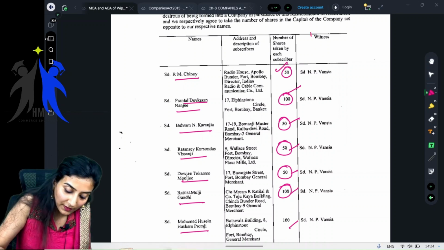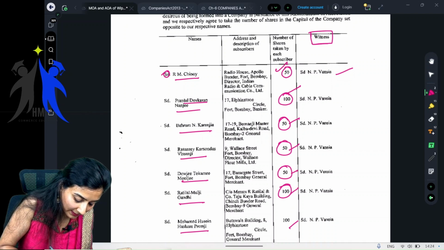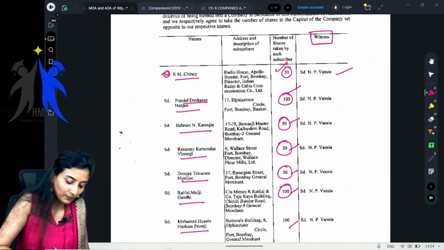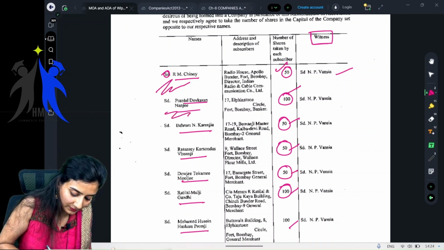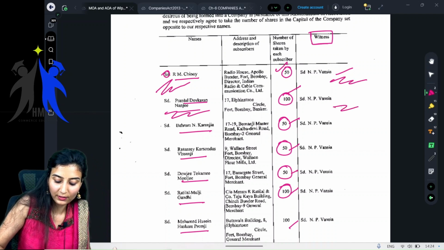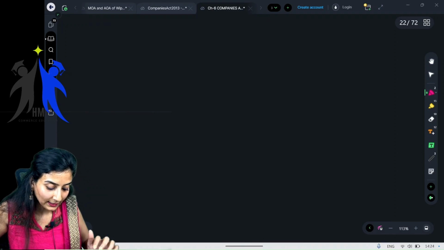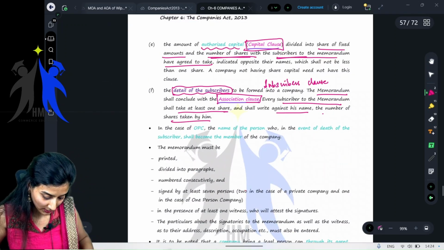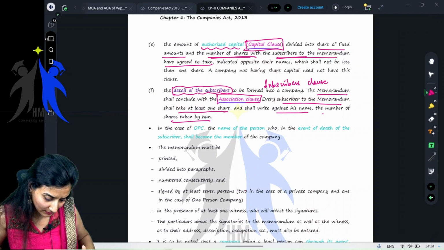The witnesses have also signed. It's a copy, this is not the original copy. Usually, when we actually make a memorandum, the subscribers sign here, and the witnesses also sign. The subscribers to the memorandum also sign in this particular memorandum of association. Getting it right? Yes, ma'am.